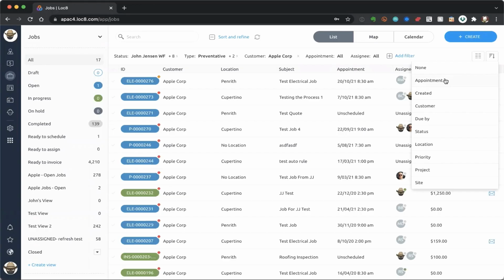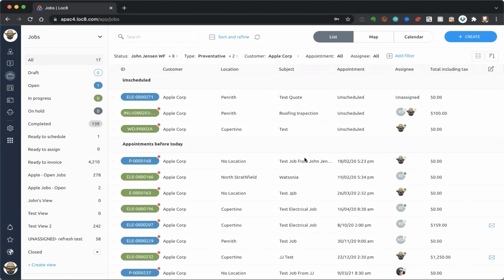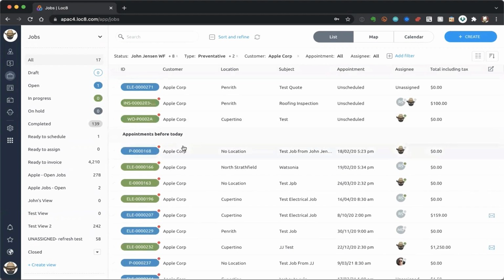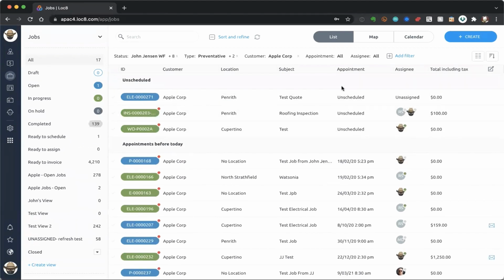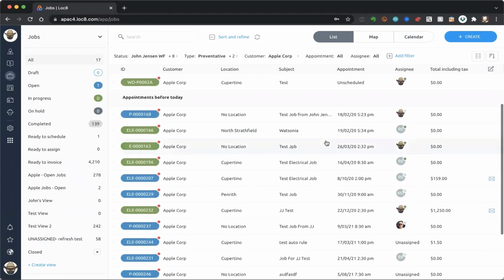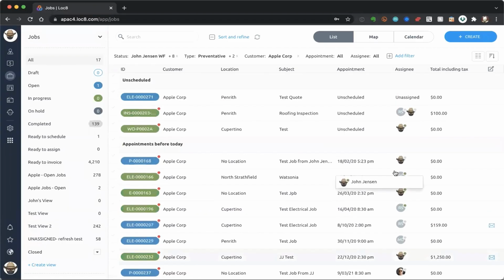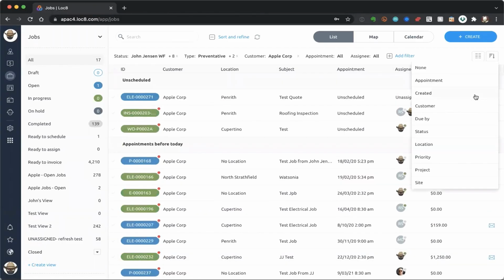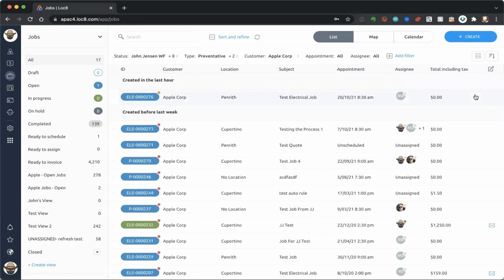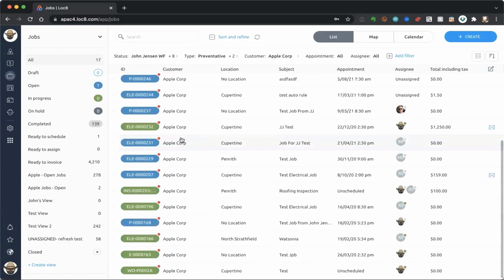So I can sort by appointment. And I immediately notice that I've got 3 here that do not have an appointment at all. I've got some jobs where the appointments fall before today. And then I've got a job at the very bottom where the appointment is for tomorrow, and that's that test electrical job that we created at the beginning of our session. I can click on the sort function again and sort by when those jobs were created. So created in the last hour, created before last week.